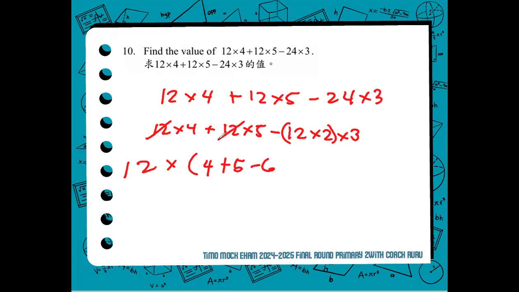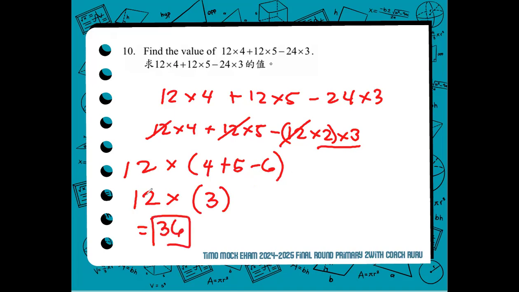So as we scratch the 12s, we have 2 times 3 here, so that is a minus 6. Therefore, we are to multiply 12 with 4 plus 5, 9, minus 6, 3, which is equal to 36. Well, this solution is a shortcut technique, no?